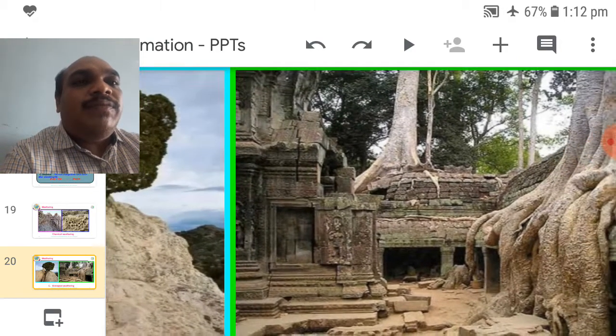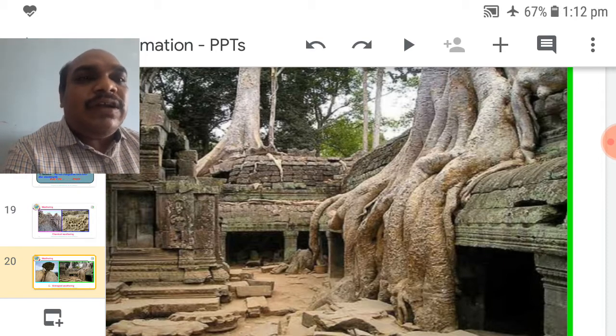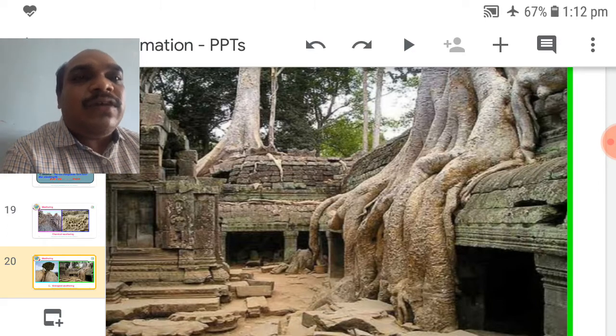In this diagram, big trees are growing over some houses and buildings. During the growth of the plant, the roots are incorporated into those rocks and stones. These stones become residual in nature, reduced.